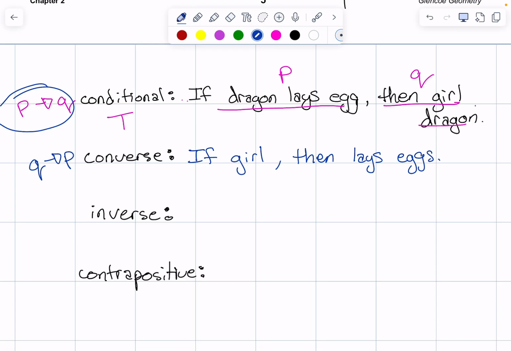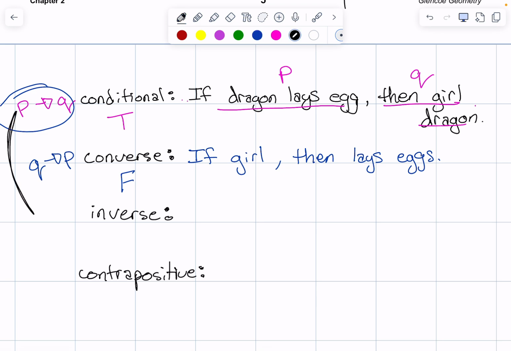Anyway, so if it's a girl, then it lays eggs. Not necessarily true. There's a lot of female people out there that don't have children or don't have any eggs. You females do not have children. Yes, right. Okay, now inverse.